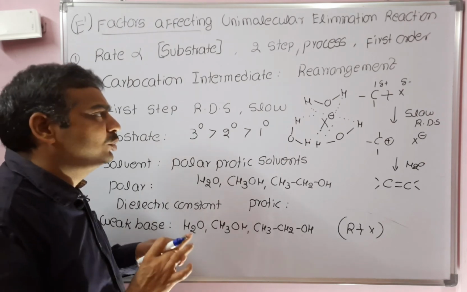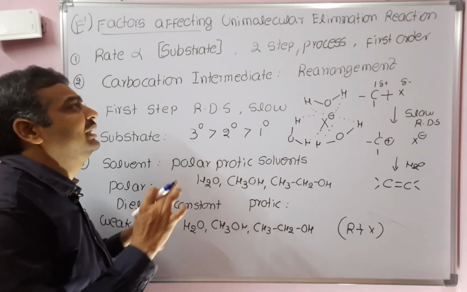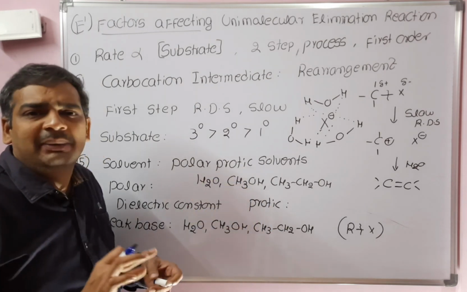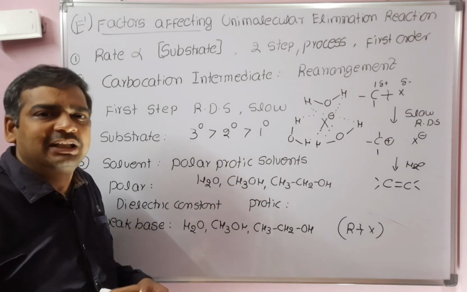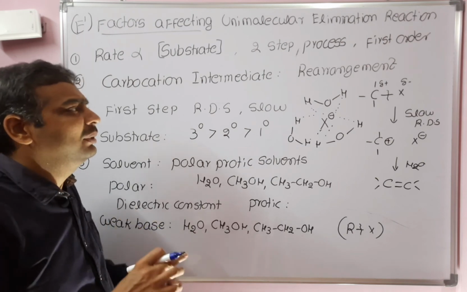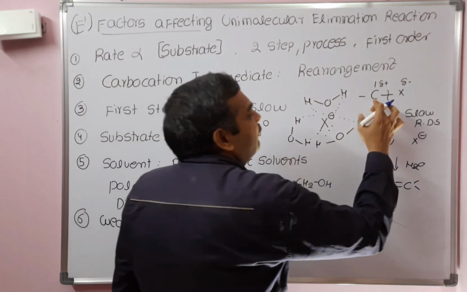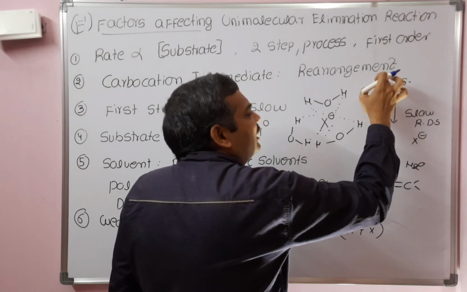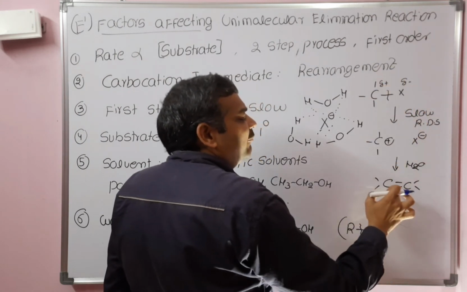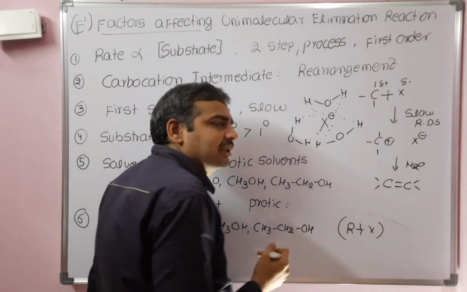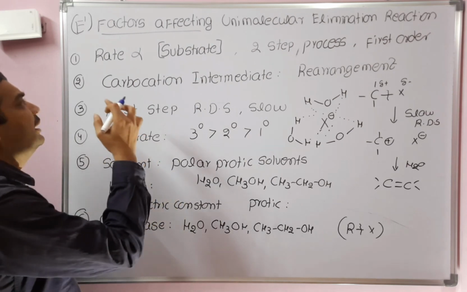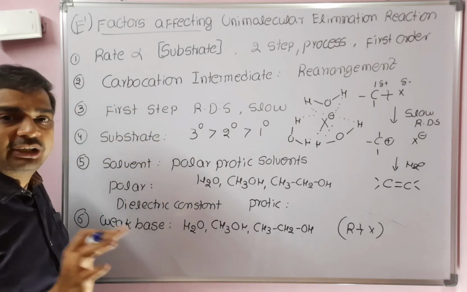That's why we should not use a strong base in the case of E1. The product is the same, but the mechanism is not E1, since the alkene forms directly without the carbocation. So to proceed with the E1 reaction, we should use a weak base.